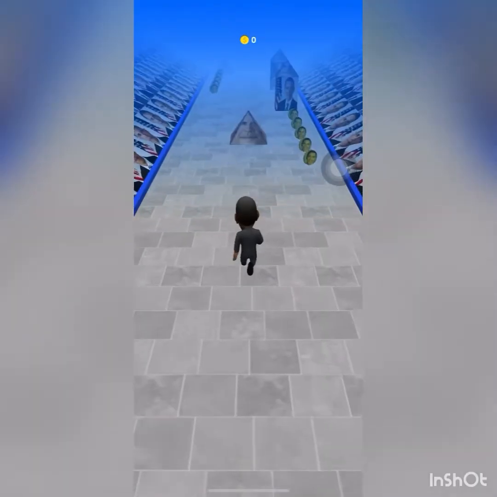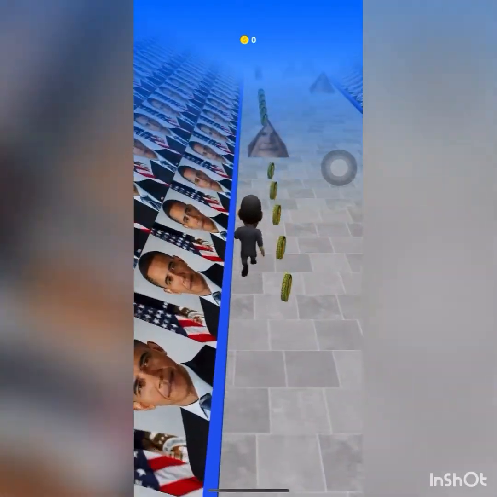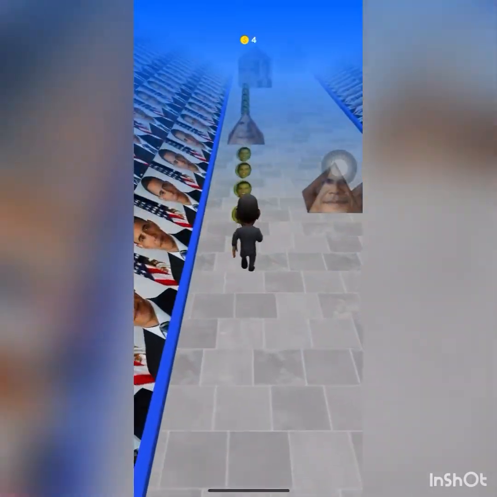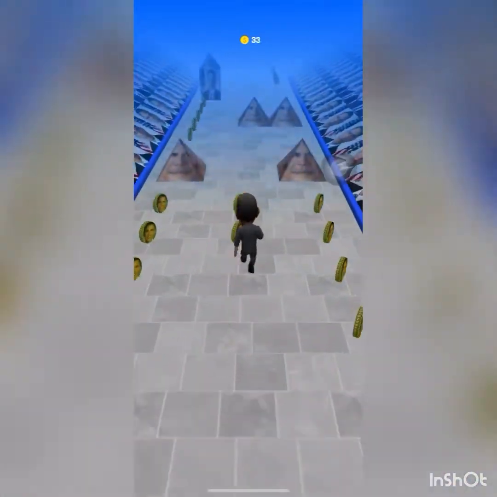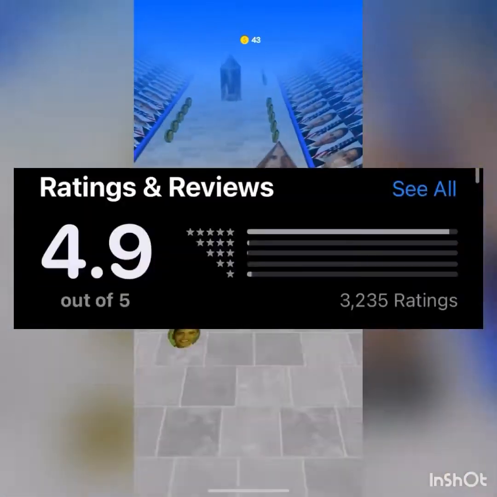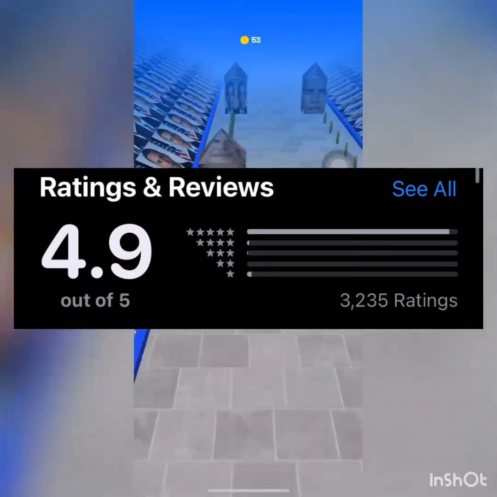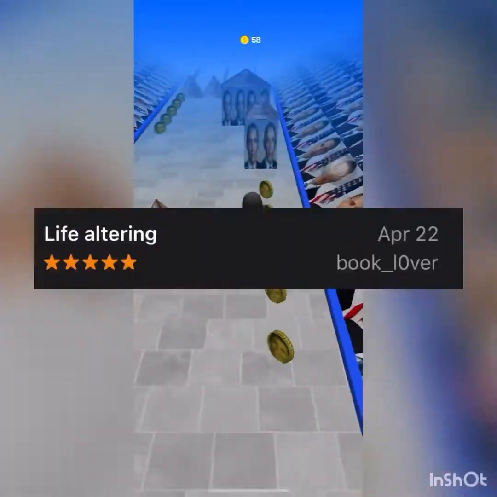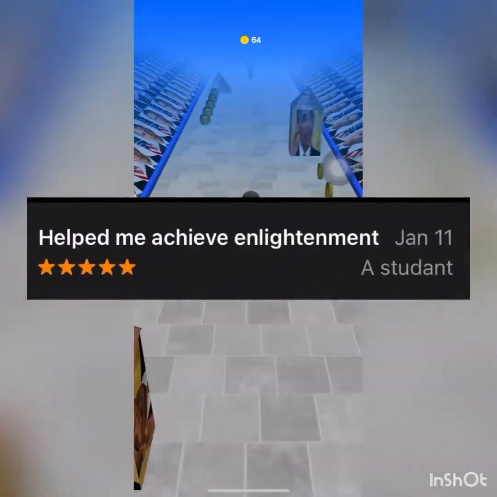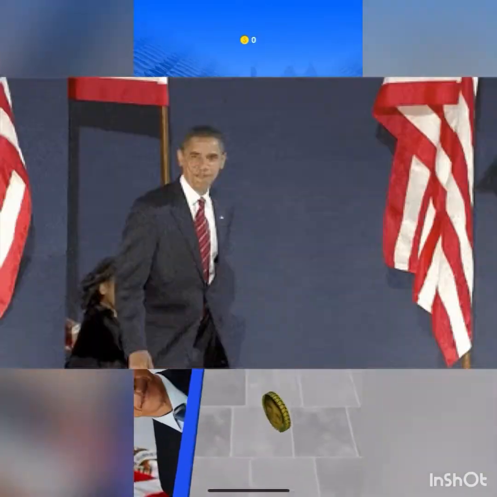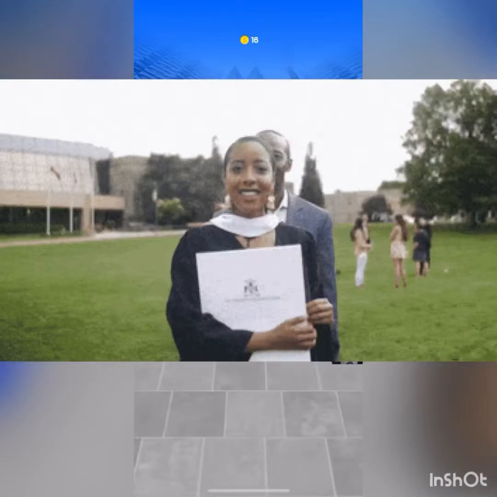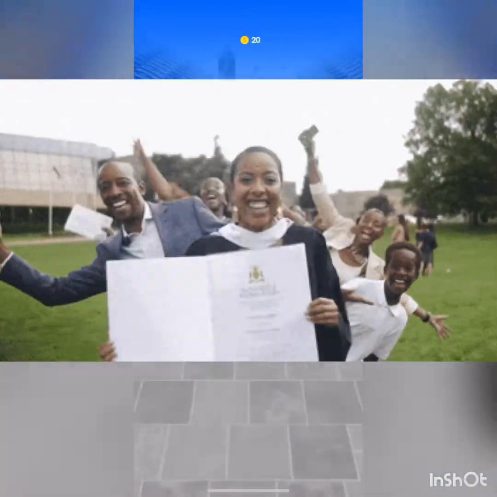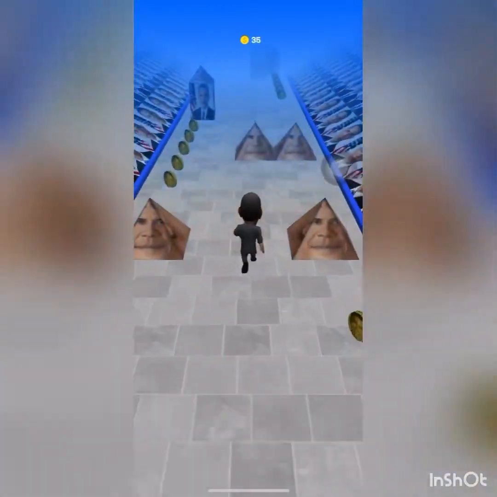Obama Run is an infinite runner game that has Obama running and avoiding geometric obstacles of himself. Now, it may be hard for us to create such a masterpiece as this. Game Obama Run has an average rating of 4.9 out of 5 stars on the App Store, with reviews such as life-altering and help me achieve enlightenment. We needed an iconic figure that has such a crucial role in many people's college lives if we wanted to create our own Obama Run.